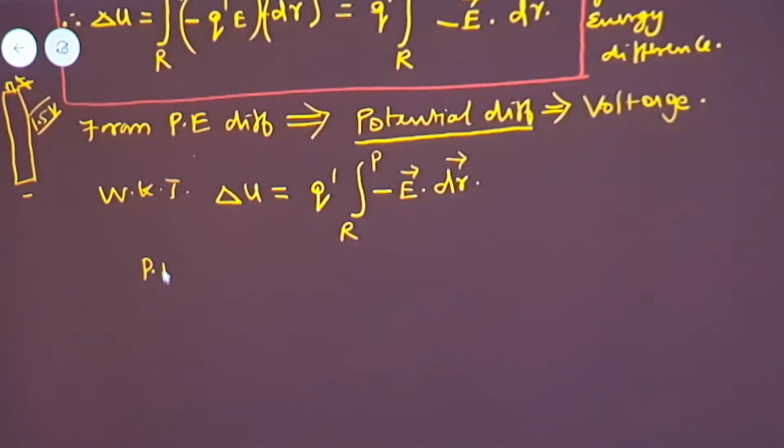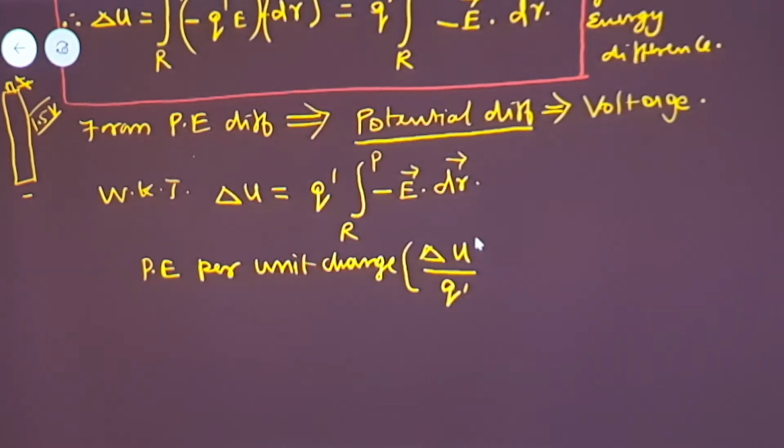Now calculate the potential energy per unit charge, that is, change in potential energy divided by the charge Q dash. This potential energy per unit charge gives rise to the potential difference. So potential difference is defined as potential energy per unit charge.